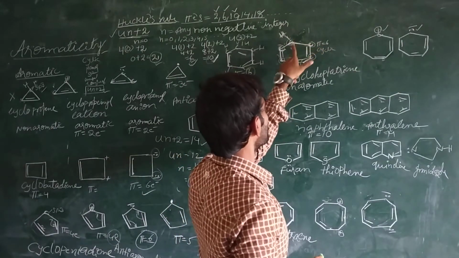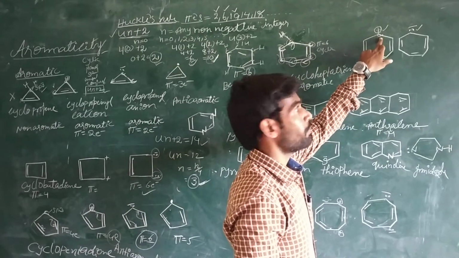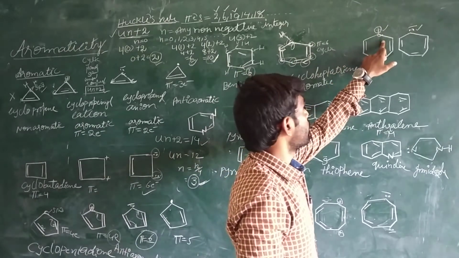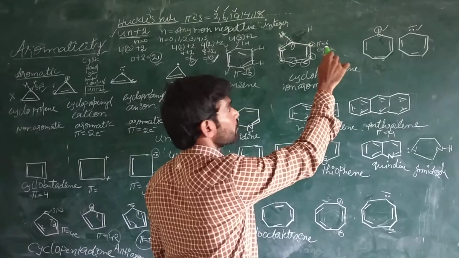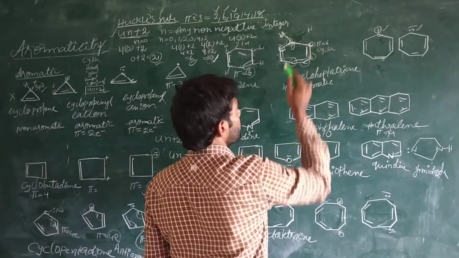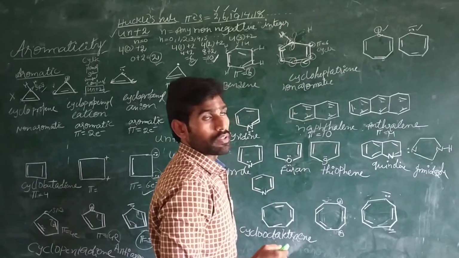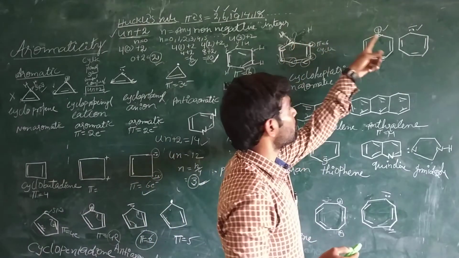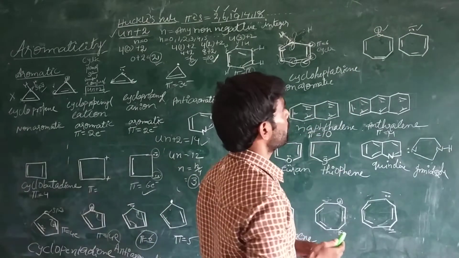Now this carbon is converted into an sp2 carbon atom, and the orbital is empty because the hydrogen atom is eliminated from the carbon atom. Now this carbon is converted from sp3 to sp2, and the carbon contains an empty pi orbital.